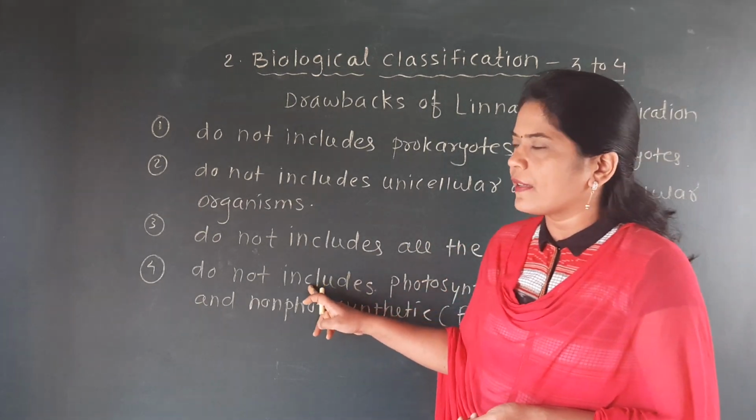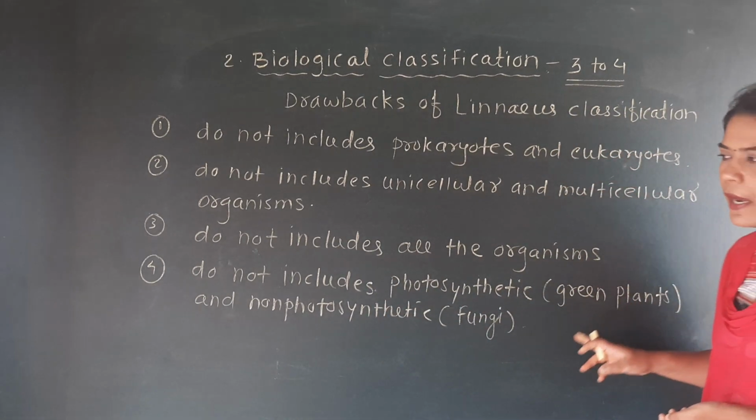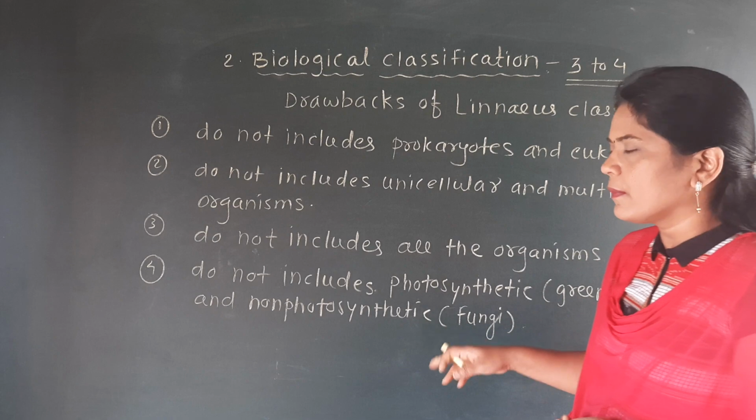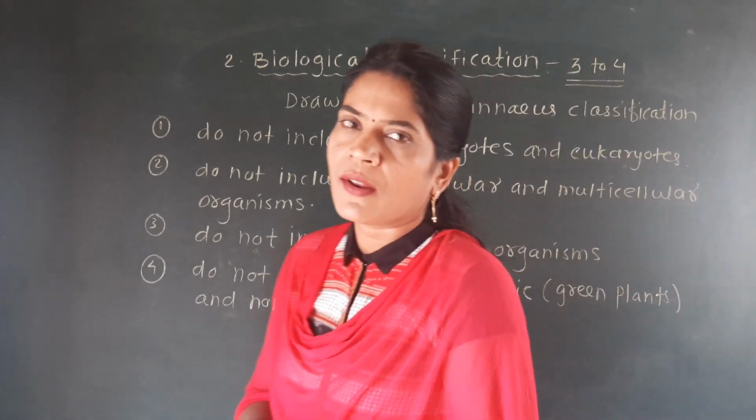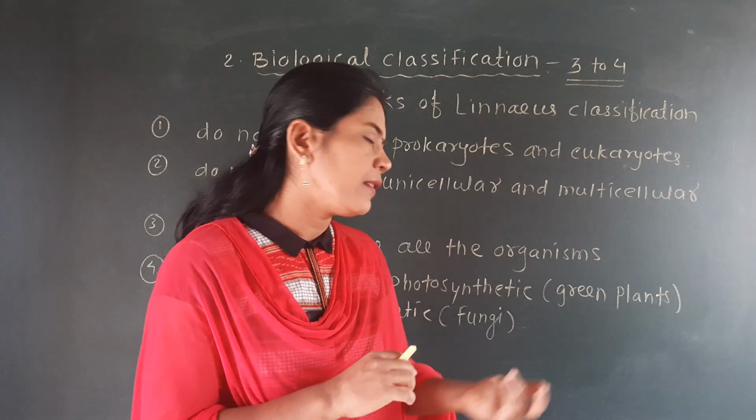And the fourth drawback is that it does not include the photosynthetic, that means generally green plants, and non-photosynthetic, generally fungi, or animals are also non-photosynthetic. One example given is the fungi.